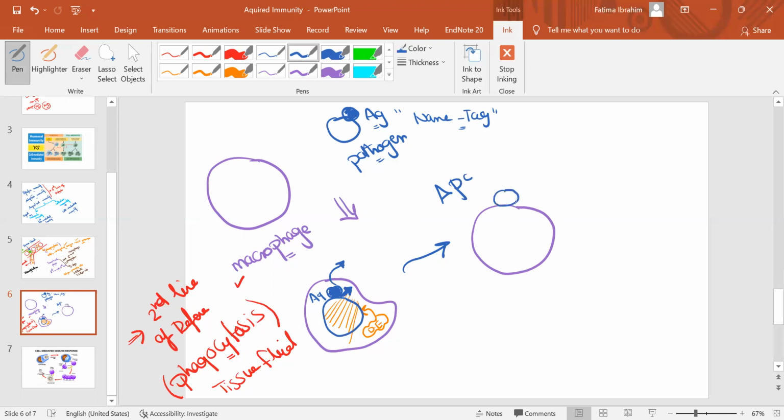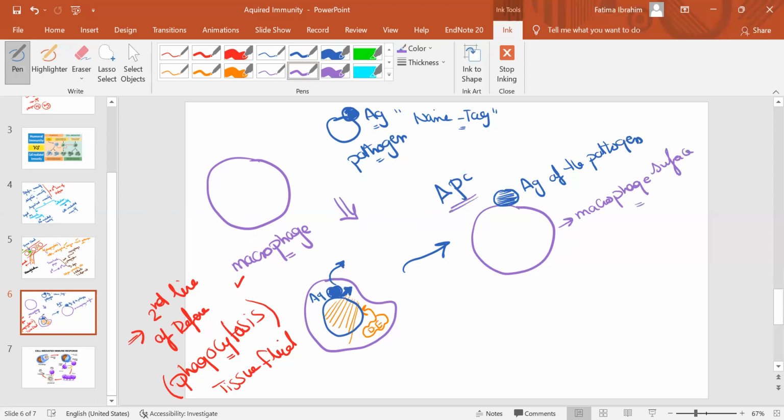Now the antigen of the pathogen is represented on the surface of the macrophage. This is the antigen of the pathogen, and this is the macrophage surface.